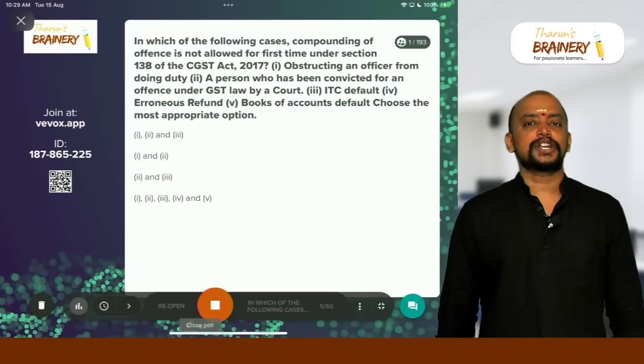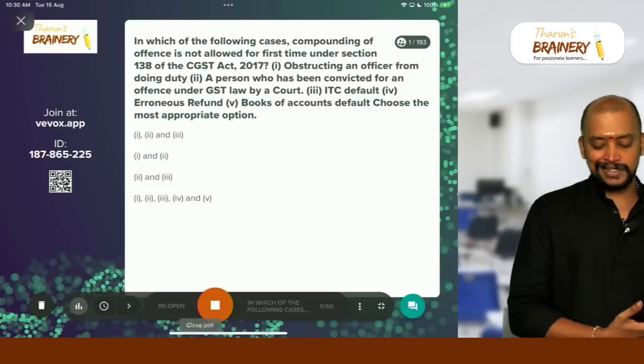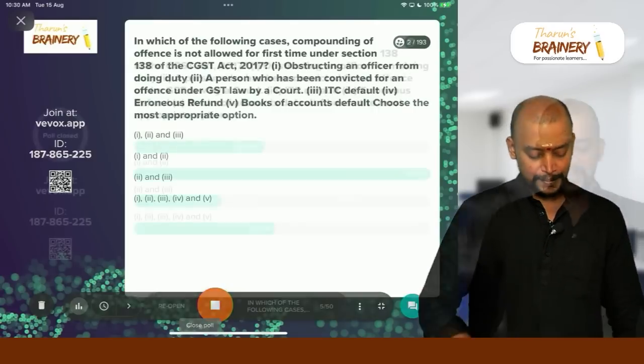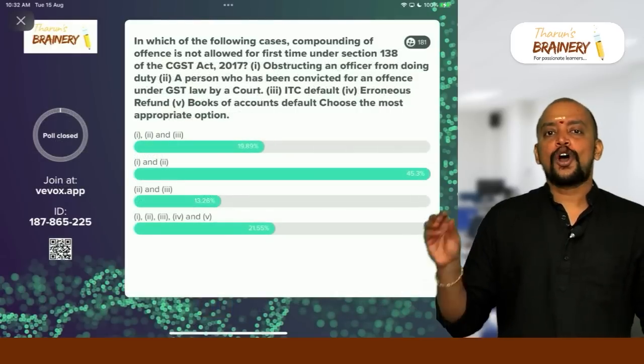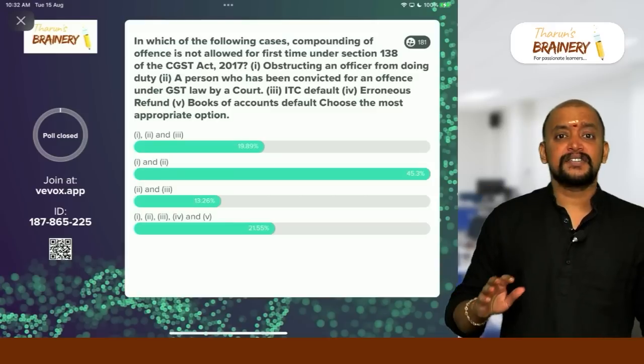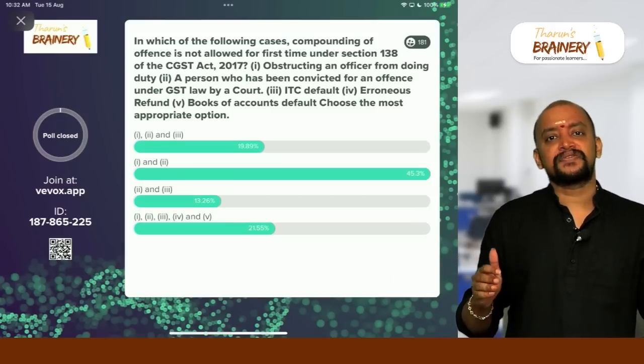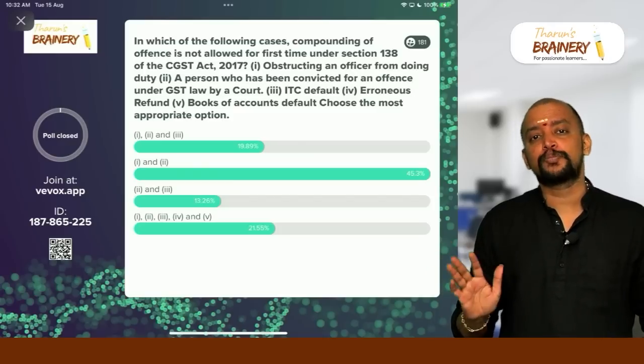Choose the most appropriate option. So the question is, in which of these cases is compounding of offence not allowed? See, we need to know this concept, compounding of offences. There are some cases where first time compounding is not possible. What are those cases?